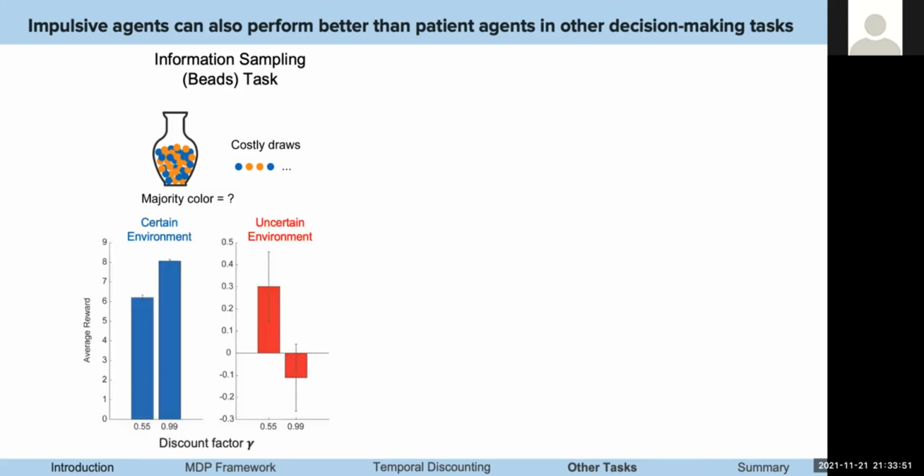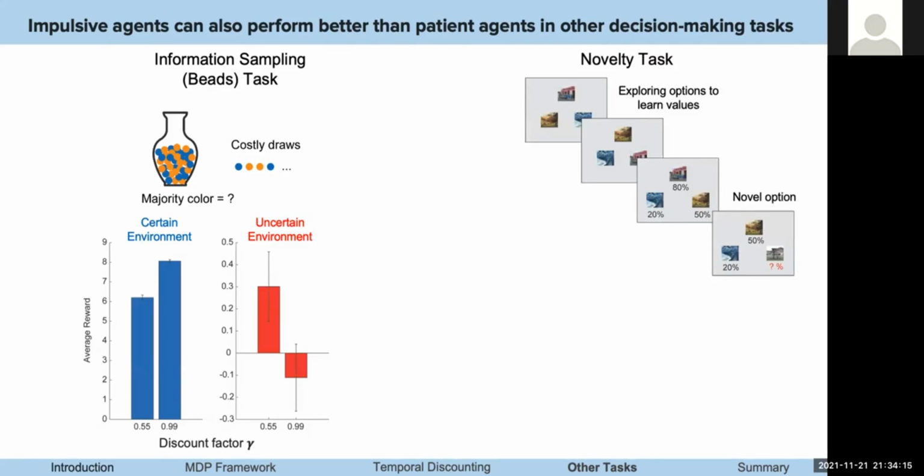When the environment is certain, the fraction of beads in the majority urn is high, and the model can rely on that information so that an agent with the higher discount factor gets more average reward and guesses correctly from drawing more. However, if the environment is very uncertain, where the fraction of beads is low and the cost of an incorrect guess is high, then the overall cost grows with excessive drawing, and the higher discount factor actually does worse than the impulsive agent.